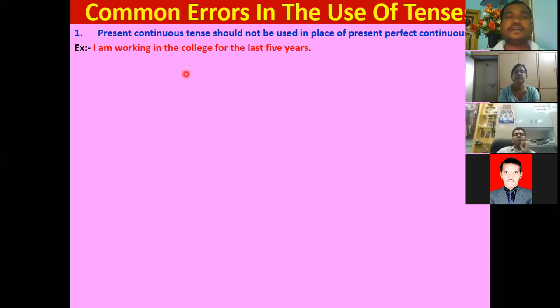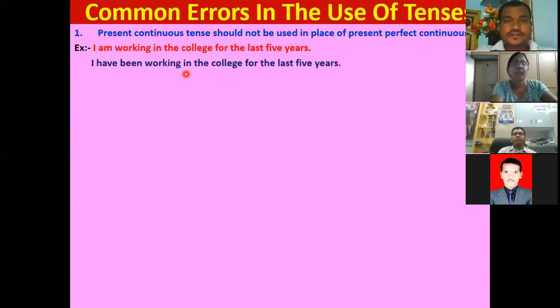The action is continuing even now, but it started 5 years ago. The action started in the past but is still continuing. In that case, we should use present perfect continuous: I have been working in the college for the last 5 years.